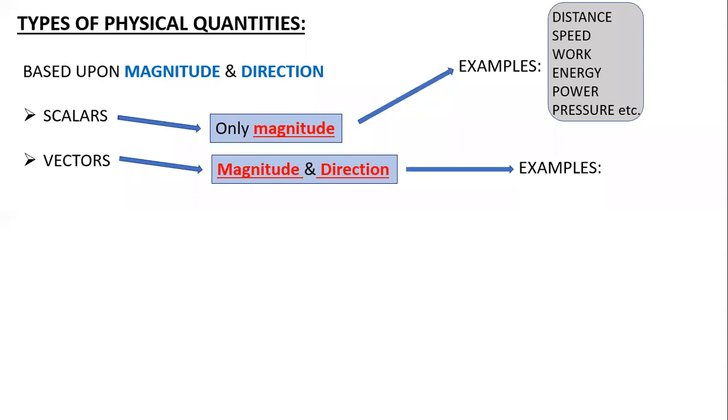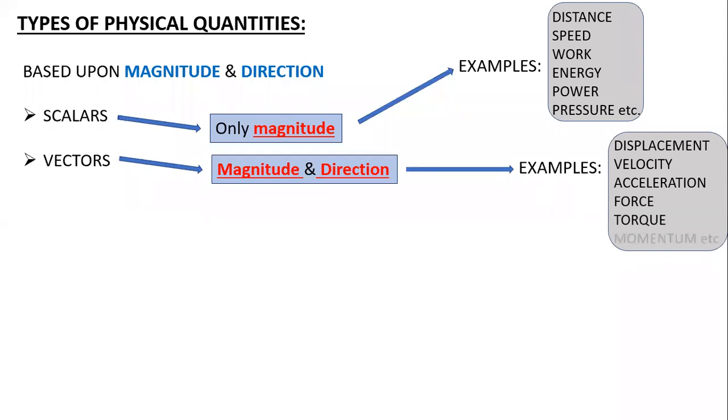So I can list some of them. Displacement, as she said, there is velocity, acceleration. We have force, we have torque, momentum. So there are many examples related to that. So those quantities which depend on both their magnitude and direction can be referred to as your vectors. This is not necessary for us; this is just an introduction.